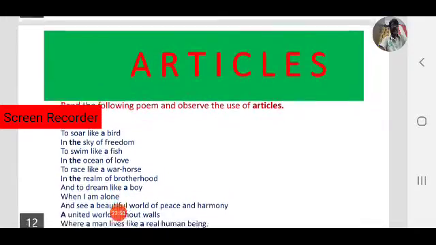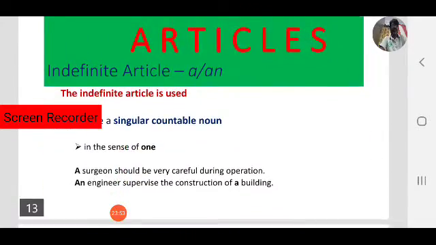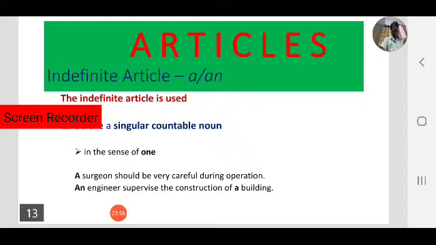Let us learn all about these articles. In today's class we will focus on indefinite articles, where indefinite articles are used. So far what we have learned in today's class, we focused on articles. Articles are words that are used before nouns. Already we have seen some in a small passage. In English there are three articles: a, an, and the.